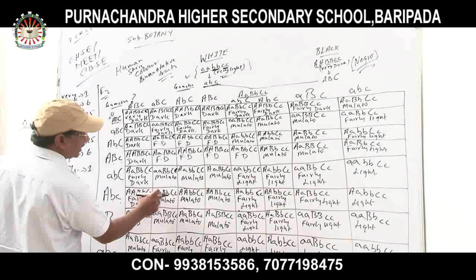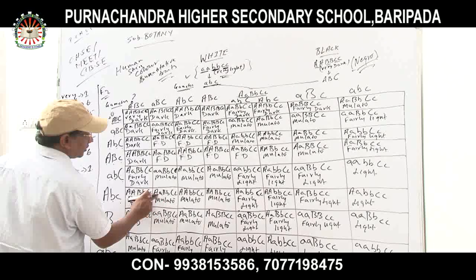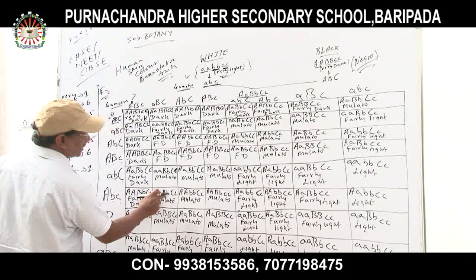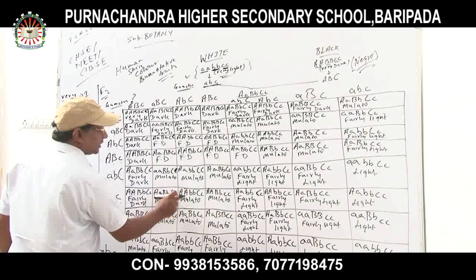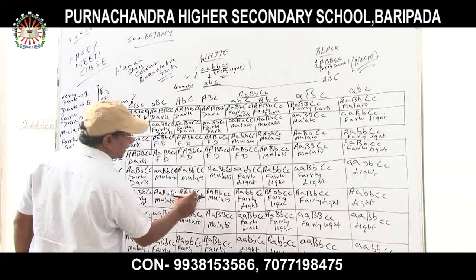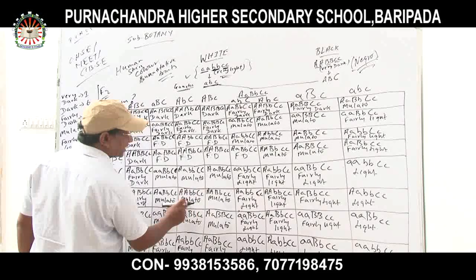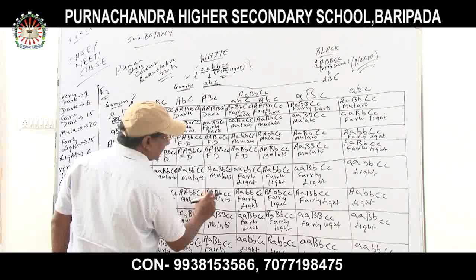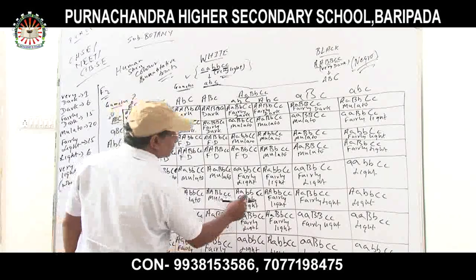Again, capital A, capital B, capital C, small c. Mulatto. Because one dominant gene is there here. Here is also one dominant, and here is also one dominant. The rest of them are recessive. That is mulatto. Now capital A, small b, capital C, small c. How many recessives are there? Three recessives are there. So that's why it is mulatto. Capital A, capital B, small c, small c. Mulatto. Okay? Fairly light. Now check over here.